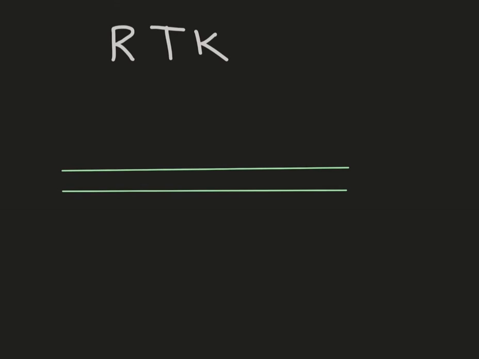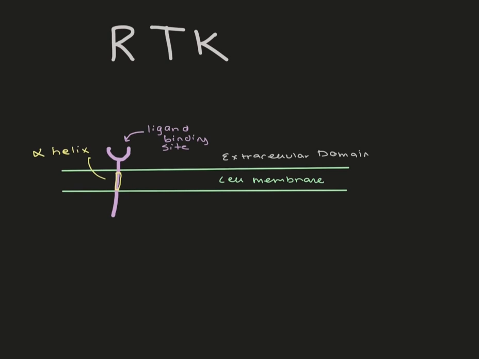All RTKs comprise an extracellular domain containing a ligand binding site, a single hydrophobic transmembrane alpha helix, and a cytoplasmic domain, which includes a region with protein tyrosine kinase activity. With reference to our article, HER3 is activated when a ligand binds to an RTK's extracellular binding site.